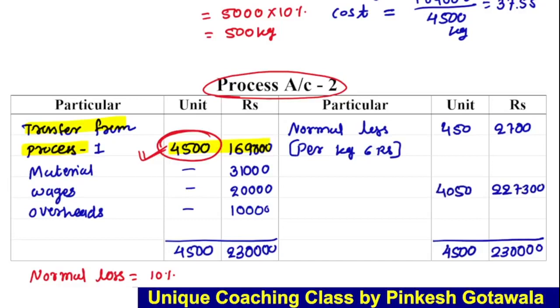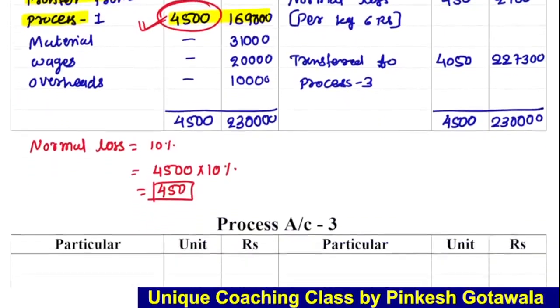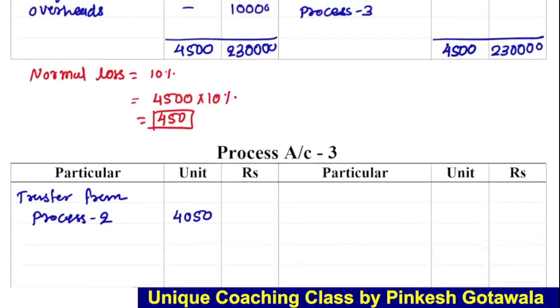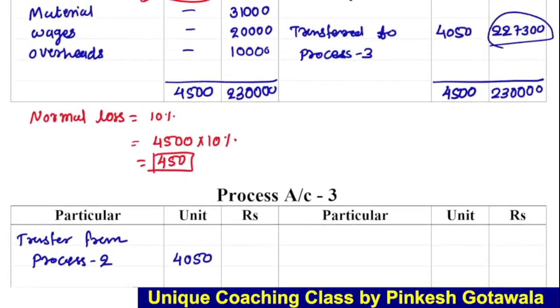Now it will be transferred to the next process, process 3. So in process 3, transfer from process 2, we transferred 4050 units and its price is 2,27,300.